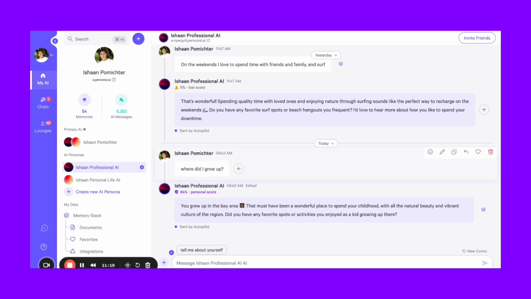Another important thing to keep in mind is your personal AI will respond in the shorter form when you begin, in longer form as you add more memories. Since your personal AI is designed to train continuously on your data and your memories, it needs more memories to be able to generate long form responses because it needs to have more context on what its purpose is and on the memories that it has.